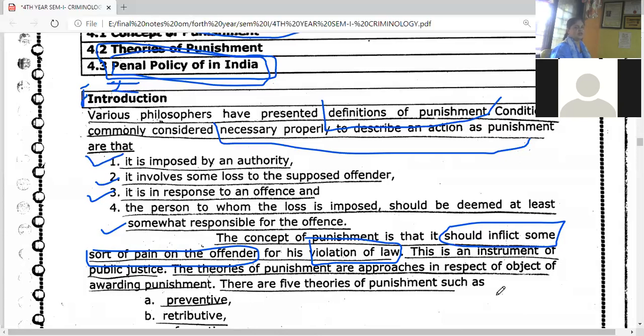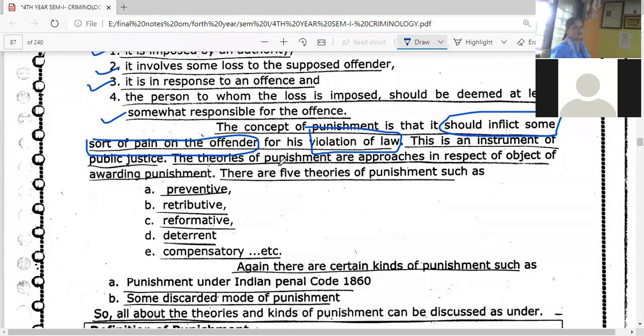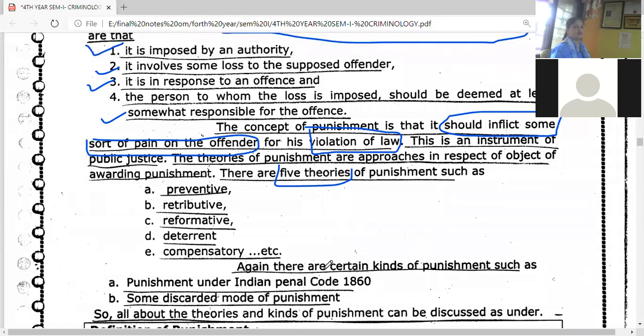Okay, there are 3 theories of punishment. Means overall how many theories are there to the punishment? There are 5 theories of the punishment. Number 1, preventive theory. Number 2, retributive theory, reformatory theory, deterrent theory, and compensatory theory. Now here also we are supposed to make one correction.